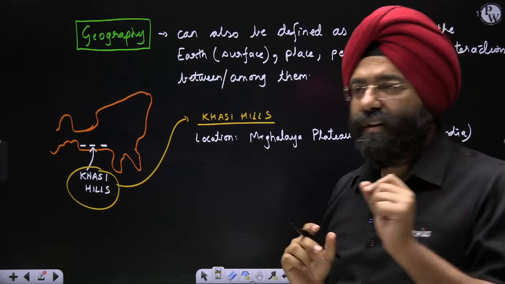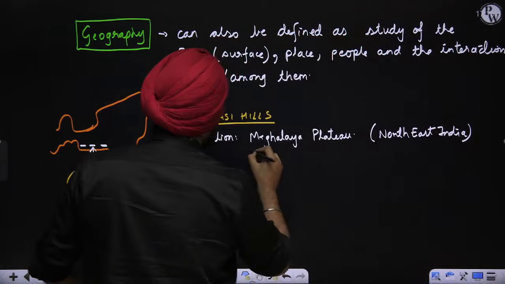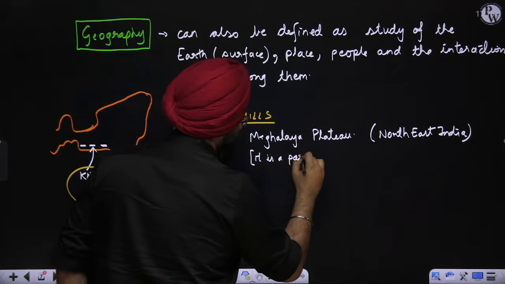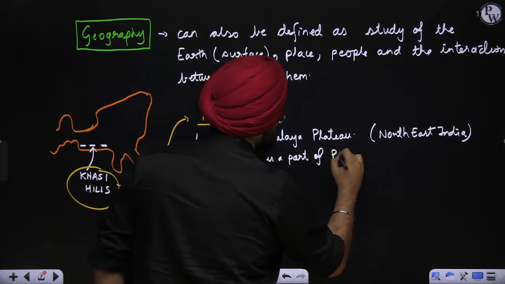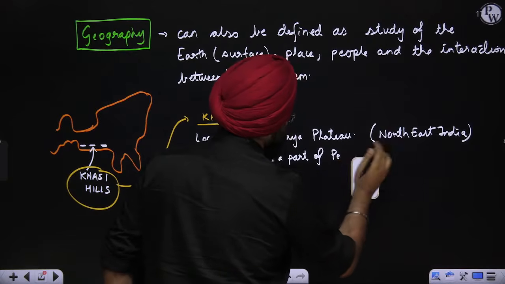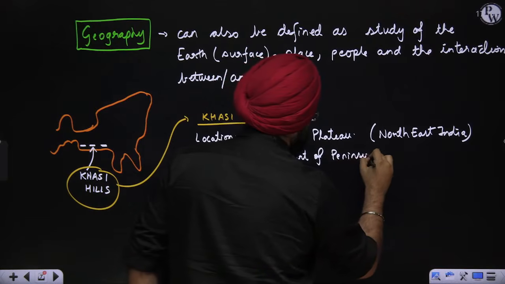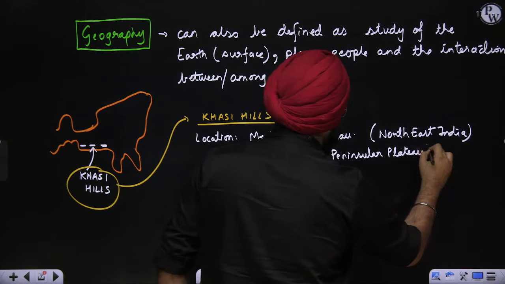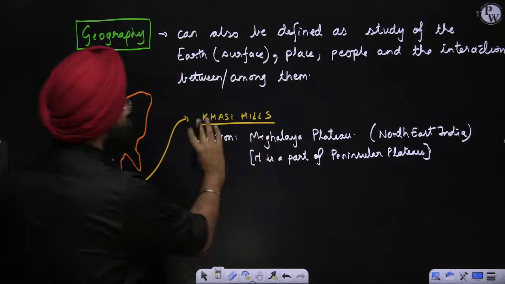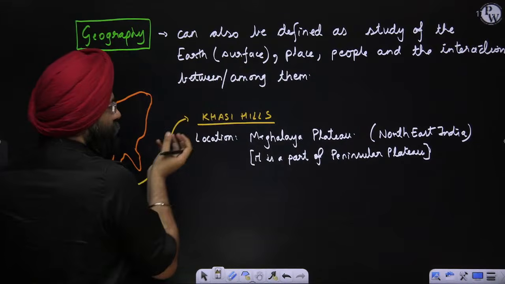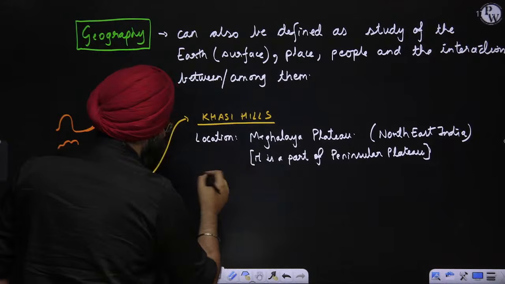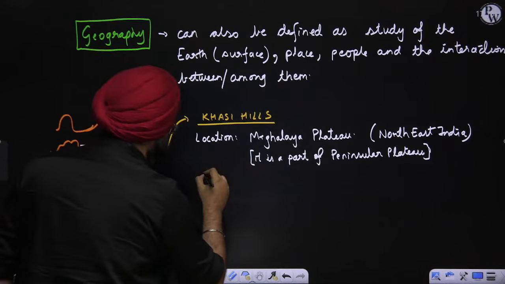So over here, please remember, we know that it is a part of the Peninsular Plateau. So that means through this, I am basically able to understand the location. Now, if I'm talking more holistically, let's understand what type of climate is present there.